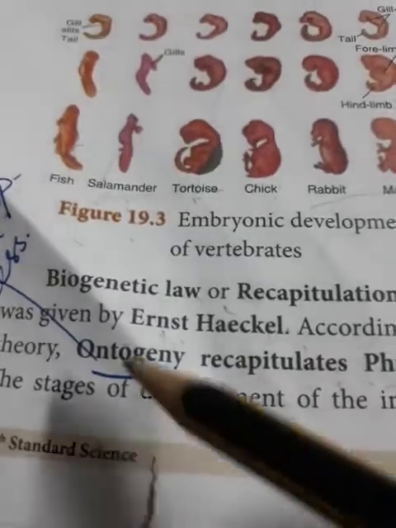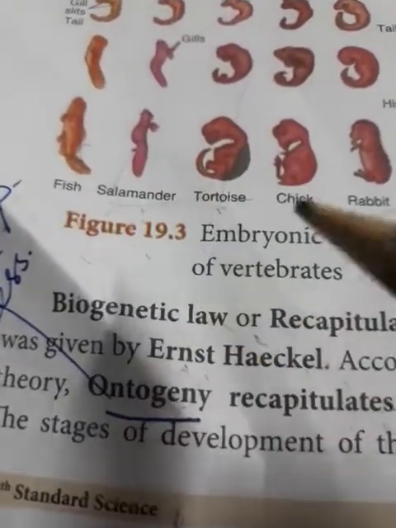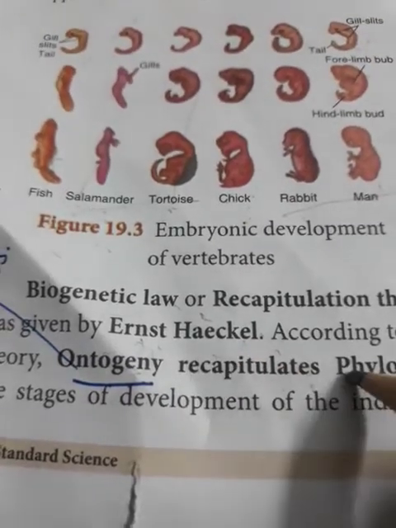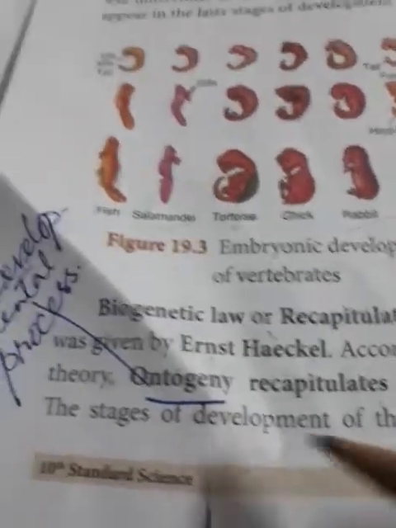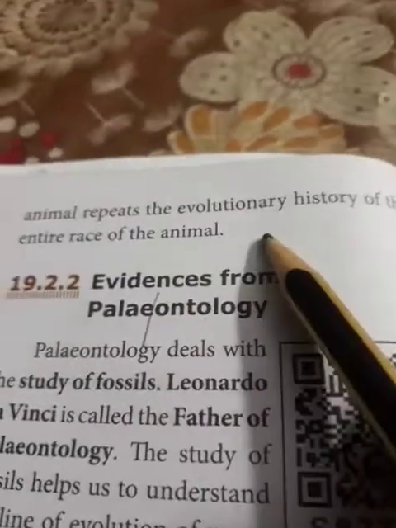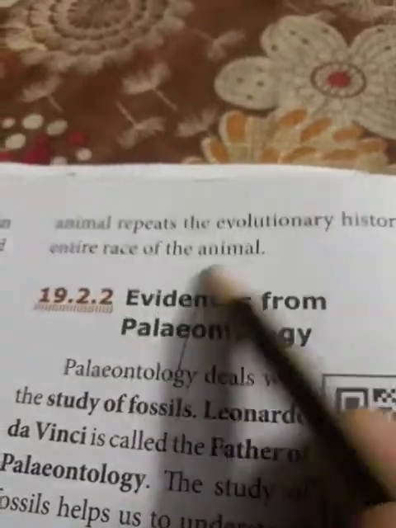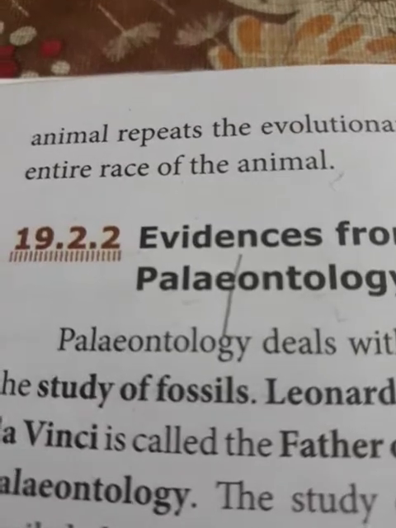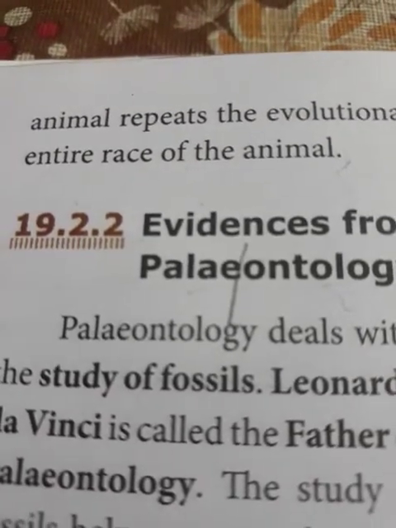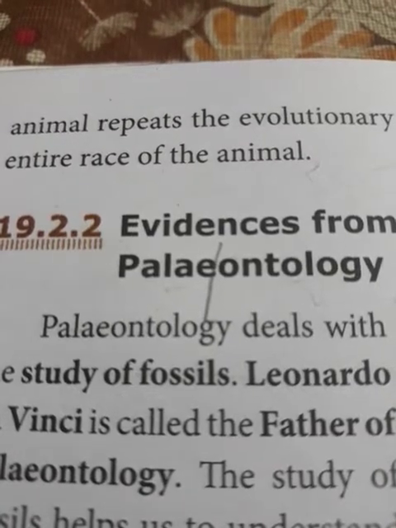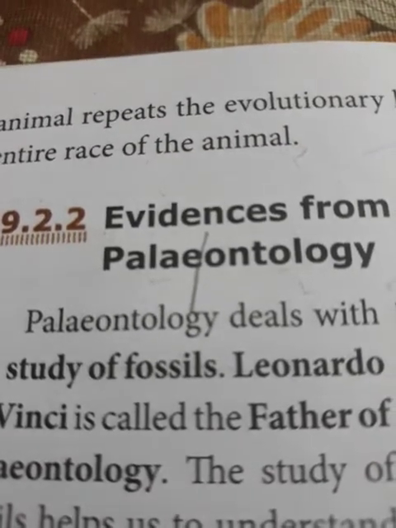Meaning has been given. So, what is the biogenetic law or recapitulation law? Ontogeny recapitulates phylogeny. The meaning of this: the stages of development of the individual animal repeat the evolutionary history of the entire race of animals. That is the meaning. So only one word we have to study. Who proposed the biogenetic law? What does that law say? Ontogeny recapitulates phylogeny.